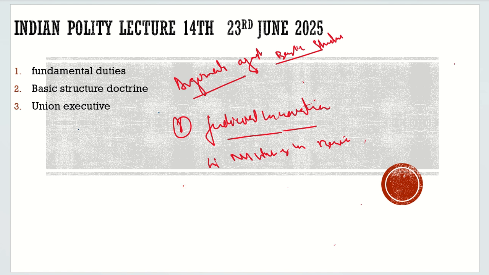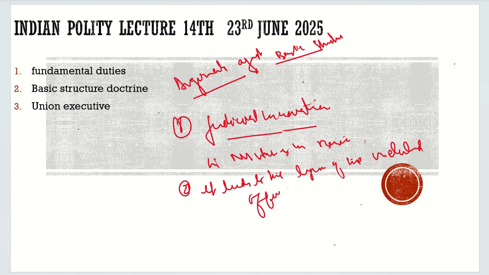Second, it leads to the tyranny of the unelected office, the judiciary. They are not elected by the people. It gives them extraordinary power, and they can do whatever they want to do.